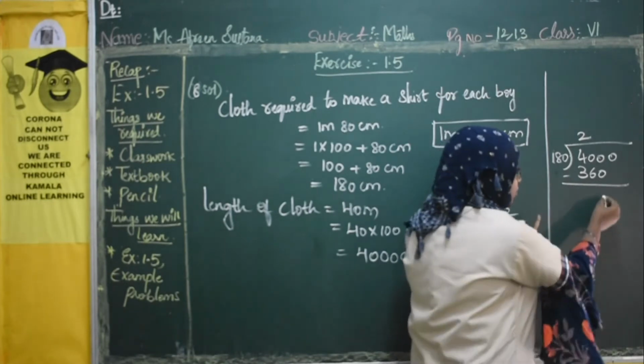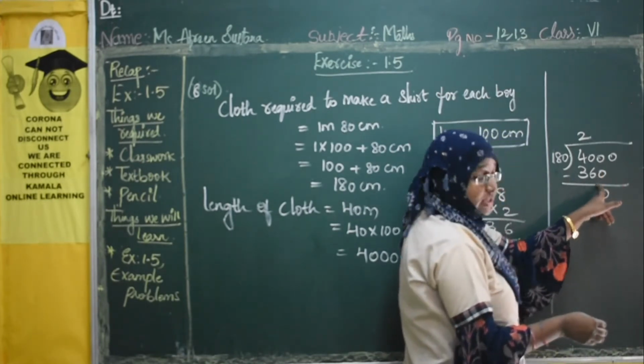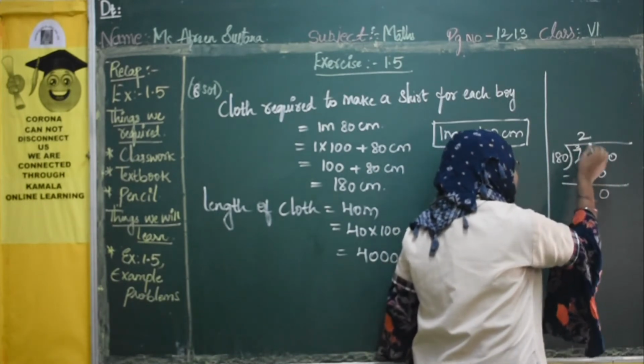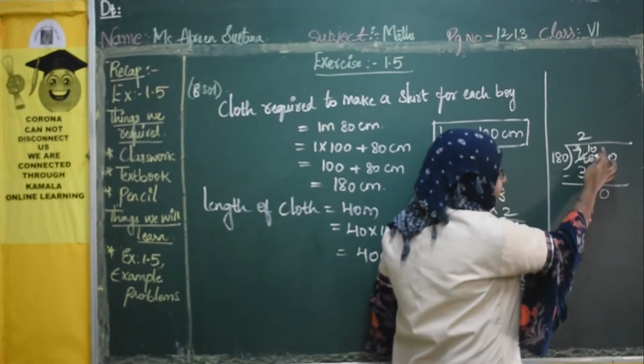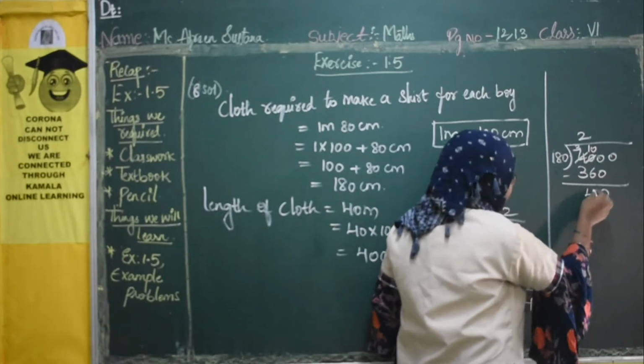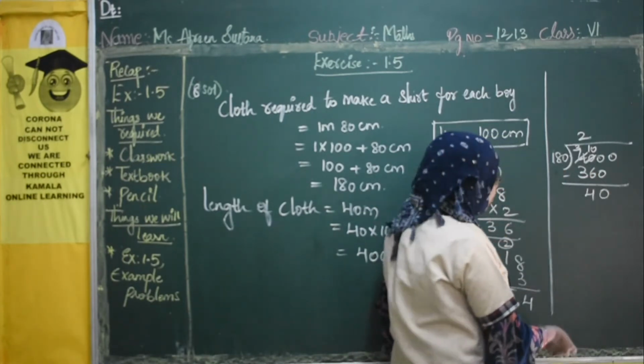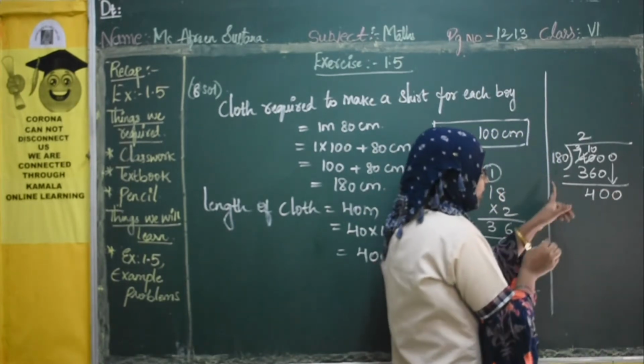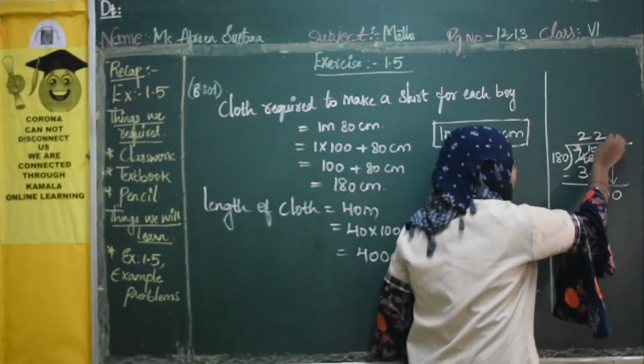0 minus 0, 0. 0 minus 6, we can't. So we will borrow from here. This is 3. Now this will become 10. 10 minus 6, 4. 3 minus 3, 0. Again I am taking this 0 here. 400. So again we can take 80, 18 2s are